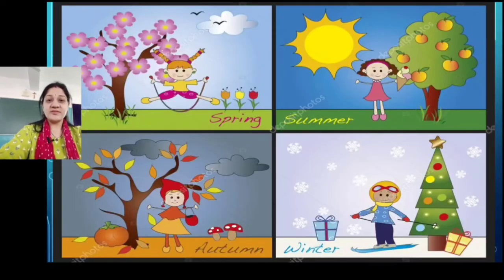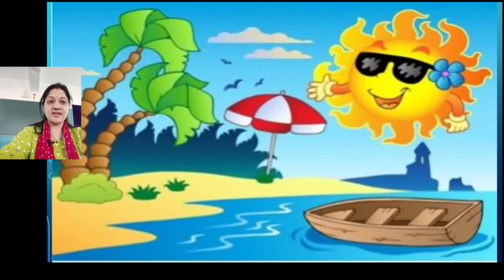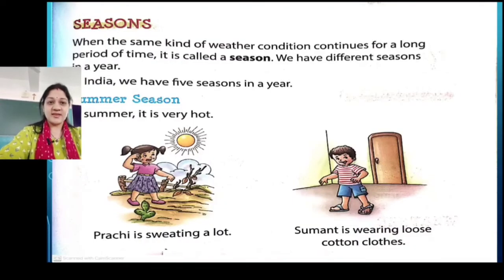Then we saw the different seasons, right? We studied the summer season. We studied what is season: when the same kind of weather continues for a long period of time, it is called a season, right? Then we saw in India we have how many seasons? 5 seasons in a year, right? Then we started with summer season.